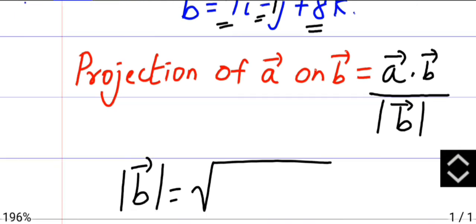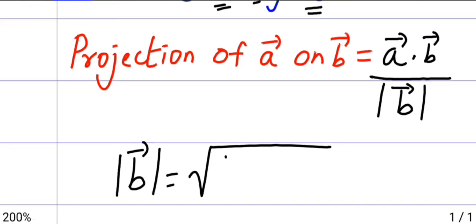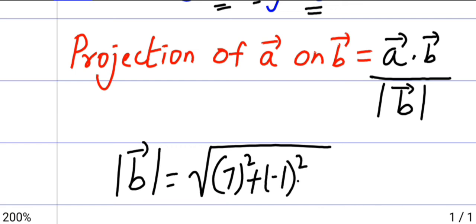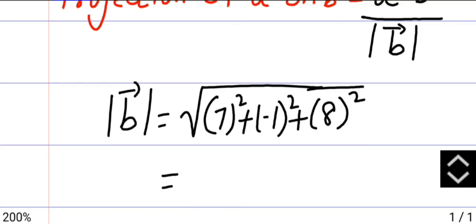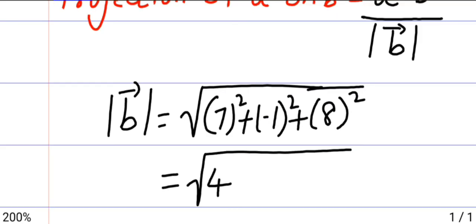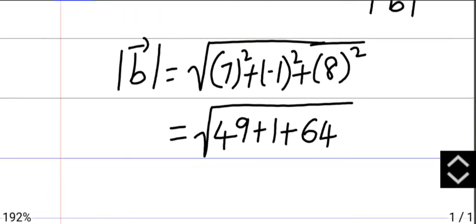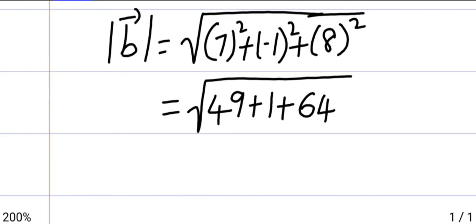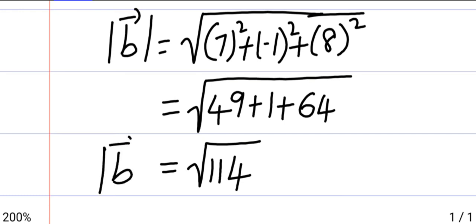Square them: 7 square plus minus 1 square plus 8 square, so it is 49 plus 1 plus 64, which is 114 for mod B.